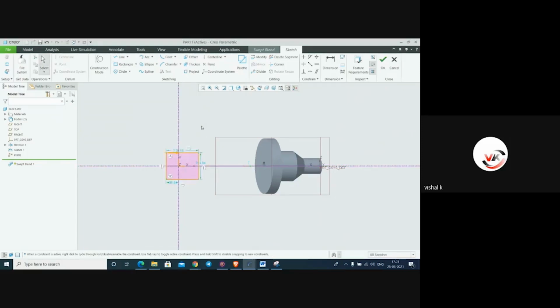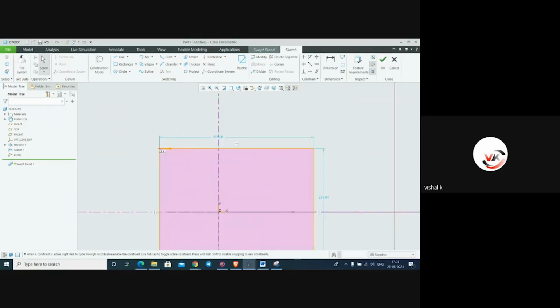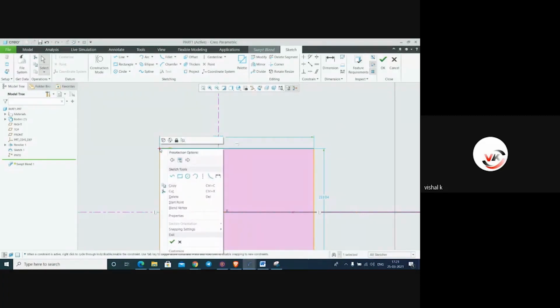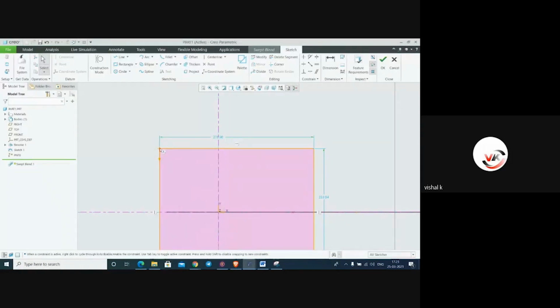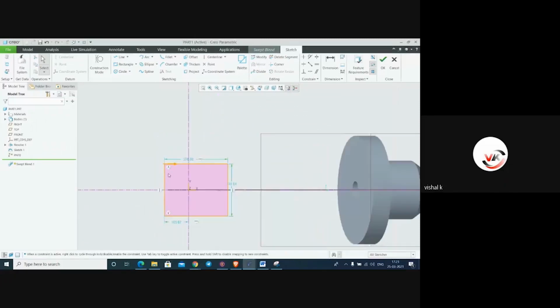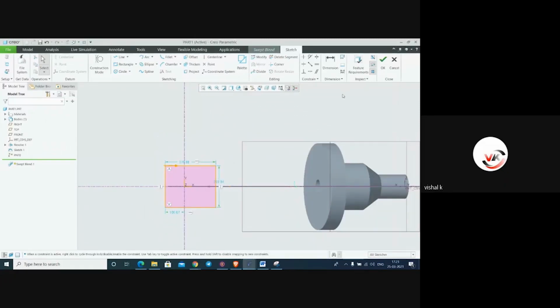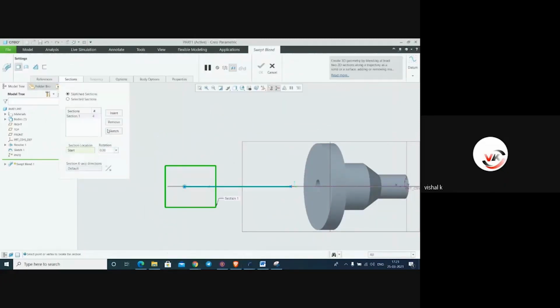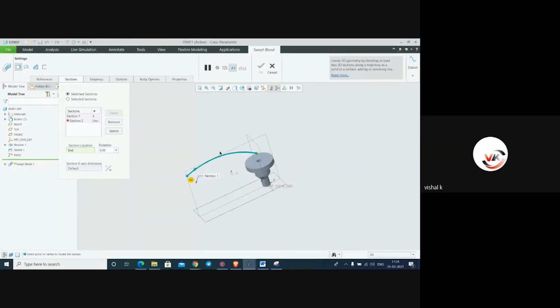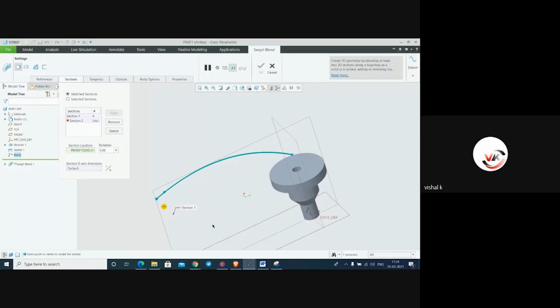See the location of this start point. This is the start point. If you want to change it, just press right click and hold it for some time. Here it will show you start point. If you want to change this, click on start point. It will change the direction. Right click, start point. Just say OK. Go to insert again, second sketch, and select this point.